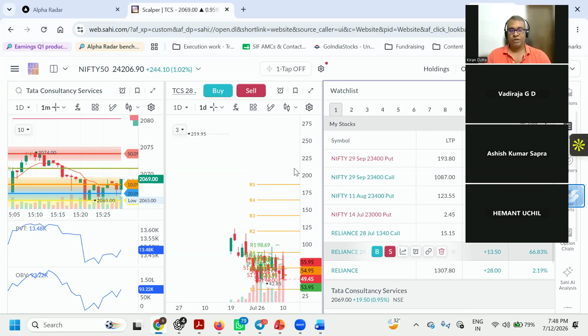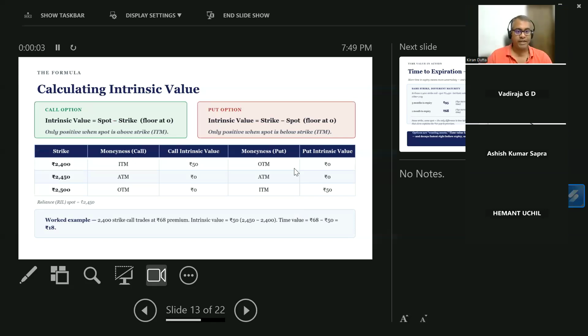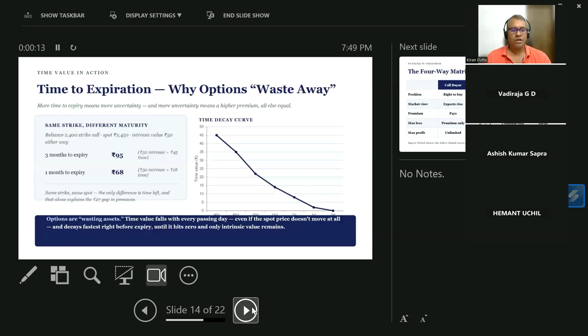Okay. Now we have studied intrinsic value. Intrinsic value is always positive for in the money, and like OTM and ATM, there is no intrinsic value out there. Just now we have studied time to expiration. This is the whole concept of time decay. This is what I have just now showed you live as well. Day after tomorrow expiry, 2.45. I want you to track it.